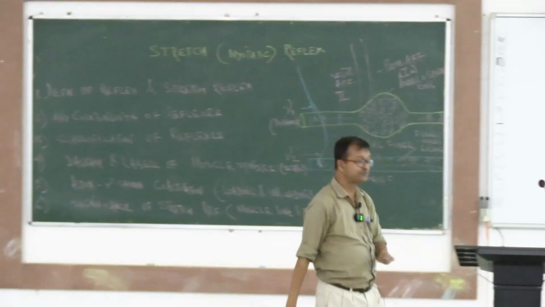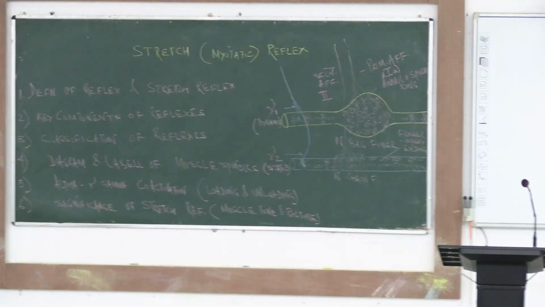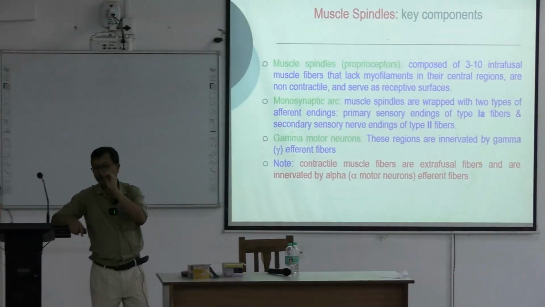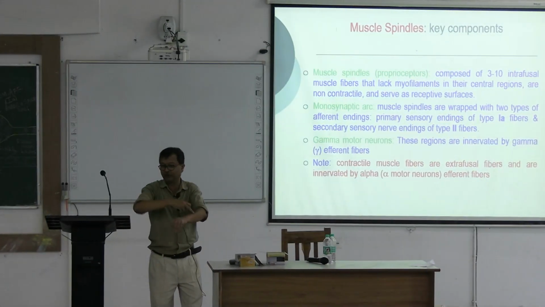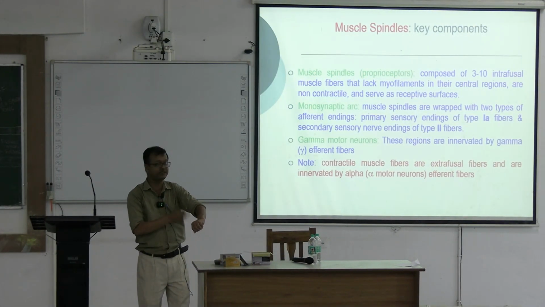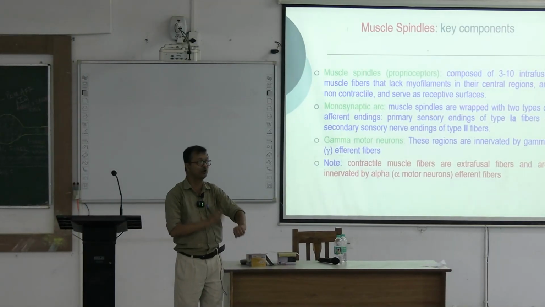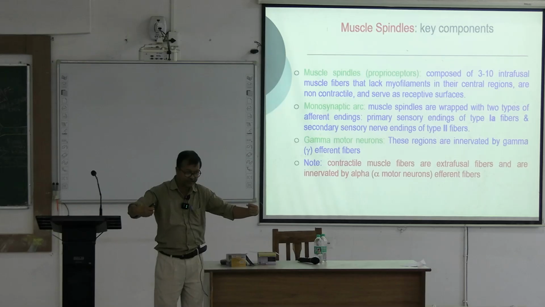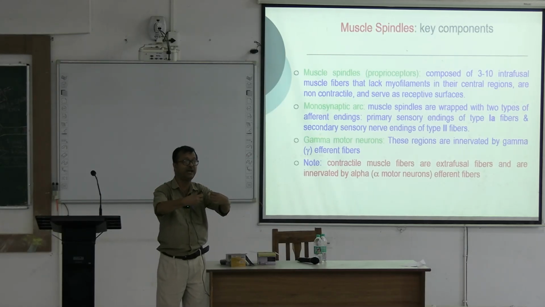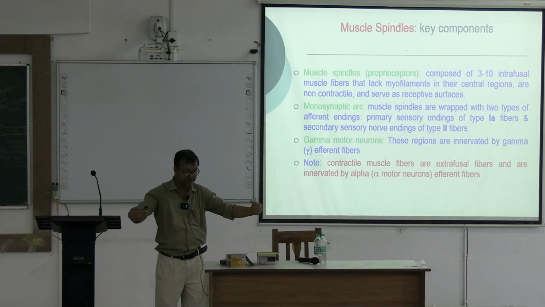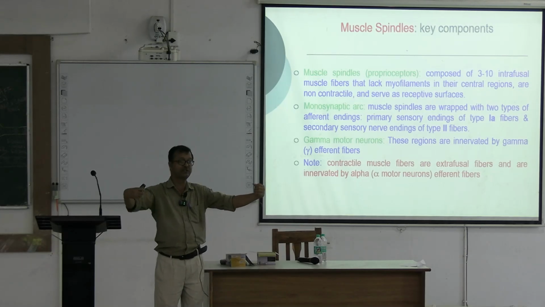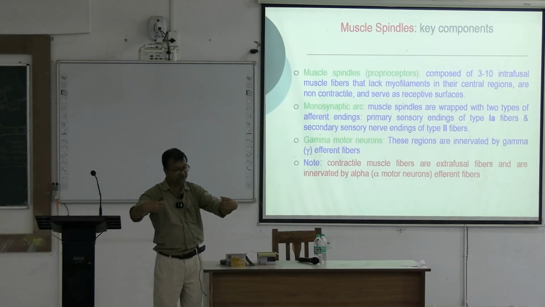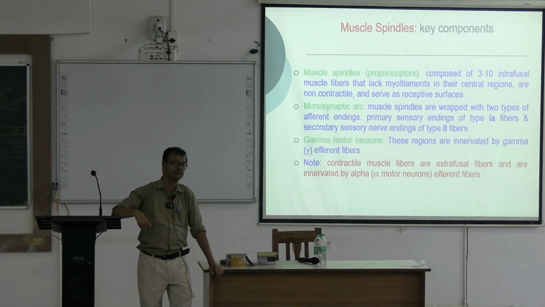Now next, coming to alpha-gamma co-activation, or loading and unloading. First try to understand what you mean by load. What do you mean by loading of the muscle? Loading means stimulation. Striking the tendon is known as loading. Why loading? Because it causes stretching of the tendon, as a result stretching of the muscle, and within the muscle, the muscle spindle is also stretched.